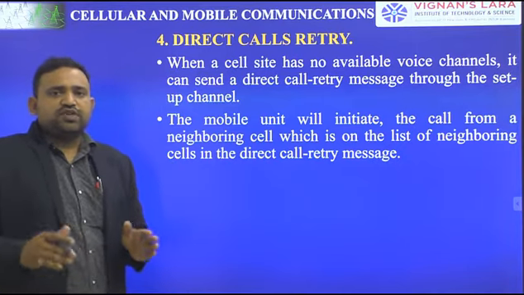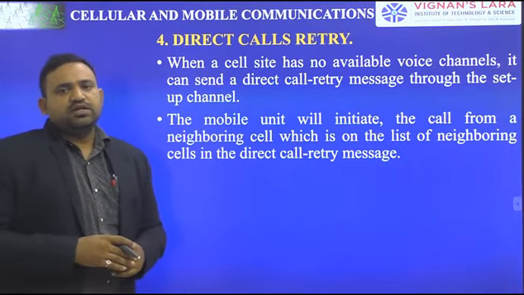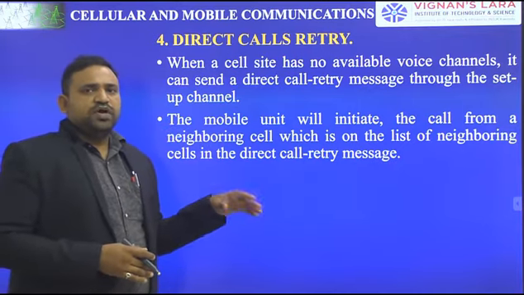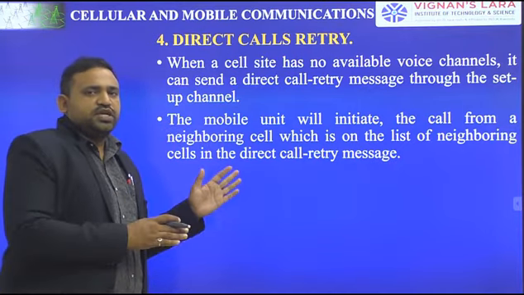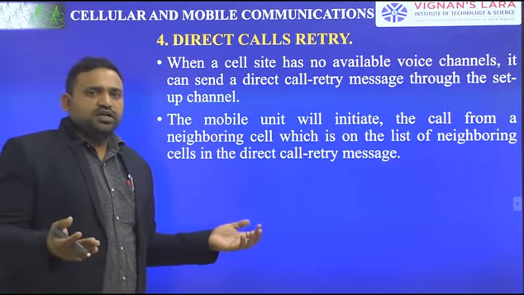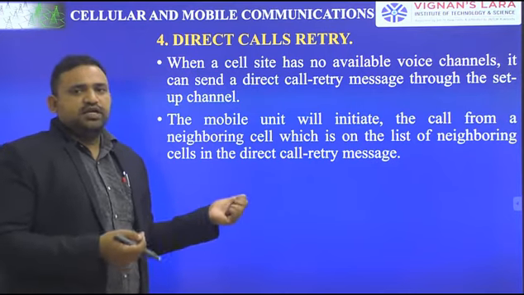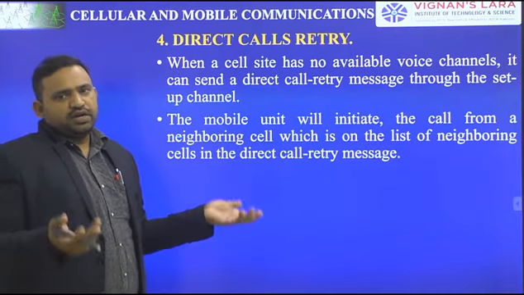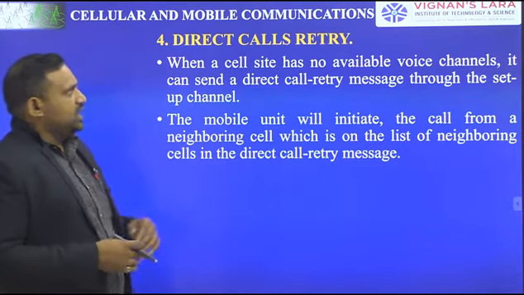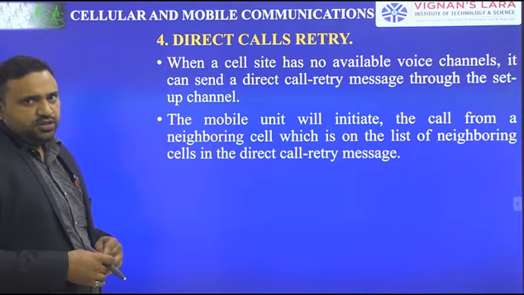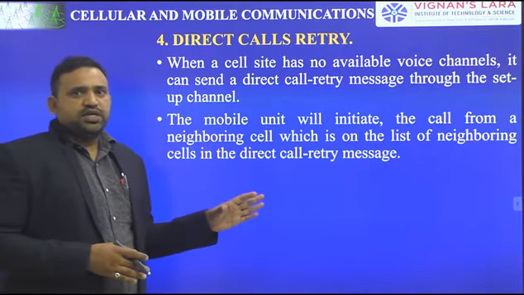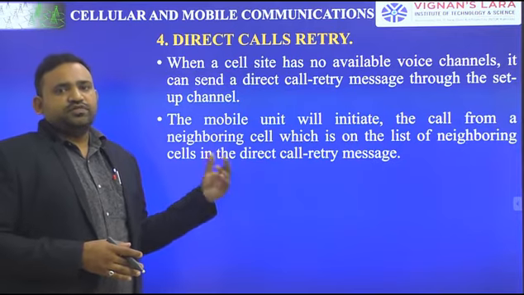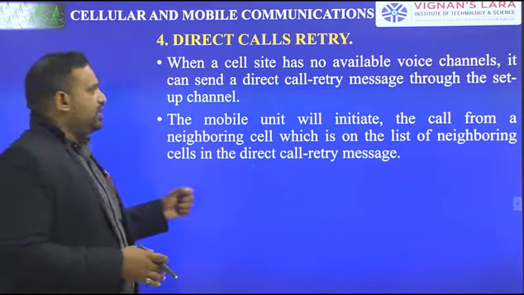So there will be a list of neighboring cells in the frequency chart. By using the direct call retry method, no voice channels are allocated by searching block A and block B. By choosing the neighboring cells, it may retry a call on its own. That's called direct call retry. So we have learned about setup channels. In the access channels, there are four operational functions. These things we have learned till now.